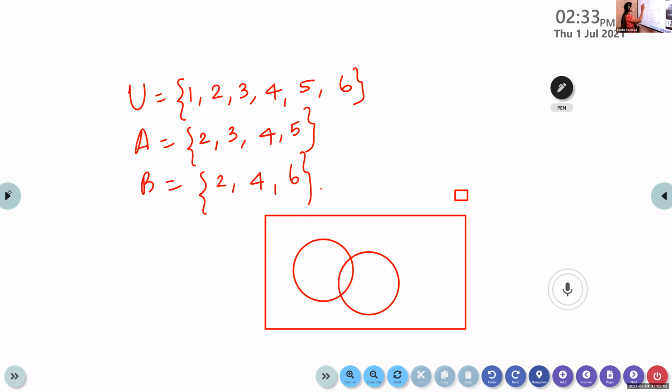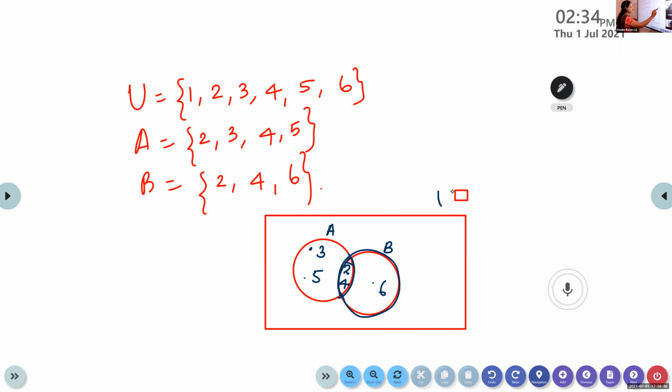Now which are the elements common here? This is the common region, isn't it? This region is common to both A and B. Which elements are present here? 2 and 4 are commonly present. Now look at the set A. In set A, we have 2, 3, 4, 5. 2 we already wrote, 4 we wrote. 3 and 5 I'm writing in A. What about B? In B, we have 2, 4, 6. 2 and 4 are already in B. So the element left out is 6.